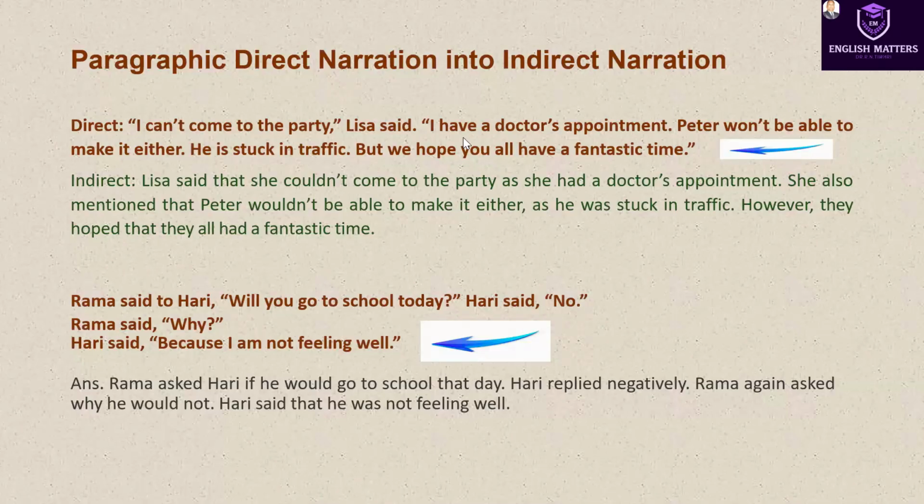You is a second person pronoun and it changes according to the object of the reporting verb. So we have two children, Lisa and Peter. So they all had a fantastic time. However, they hoped that they all had a fantastic time.